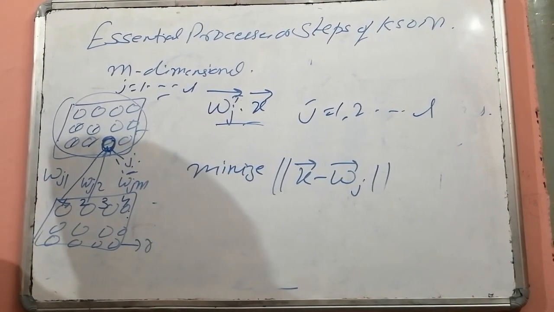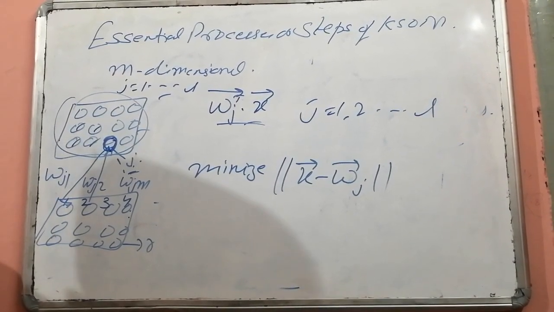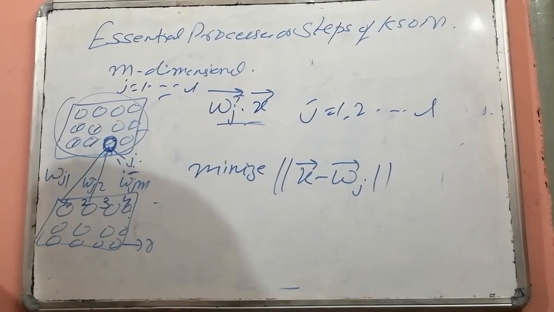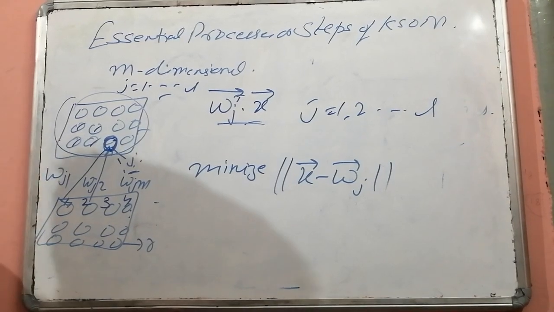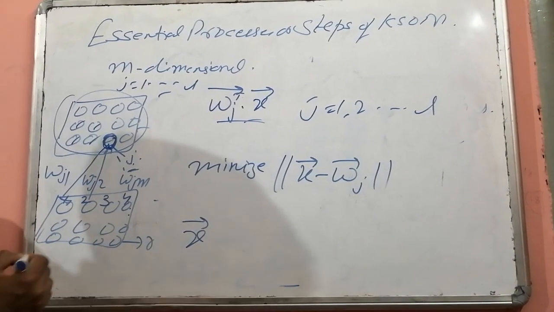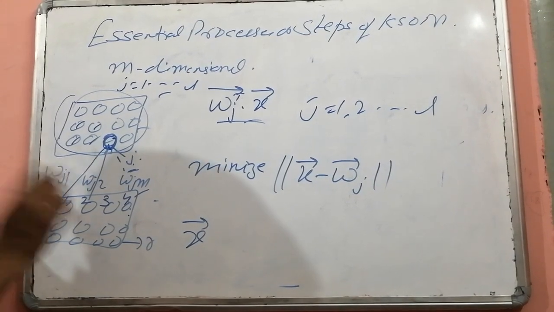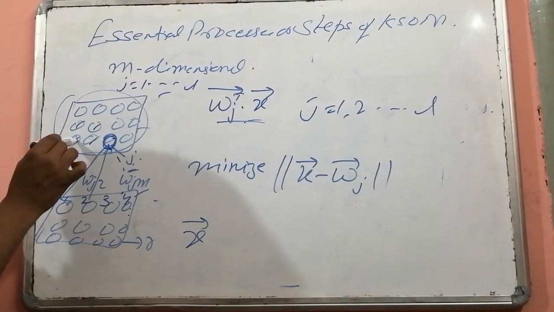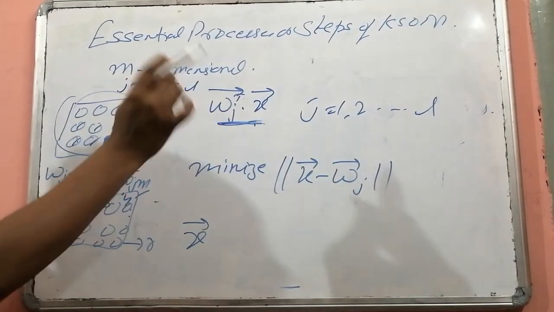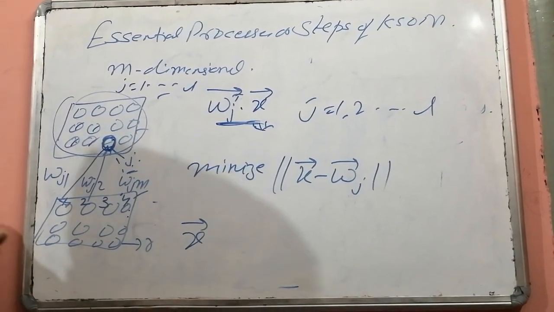The neuron having minimal dissimilarity from the input vector will be the winner. So overall, we will take some vector x, activate the input layer, and then the output at each neuron is calculated using this formula, and the one having the maximum value will be declared as the winner.